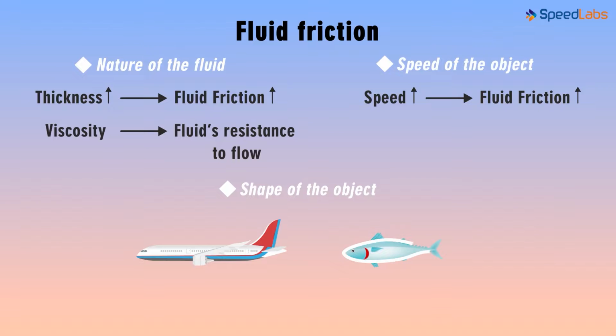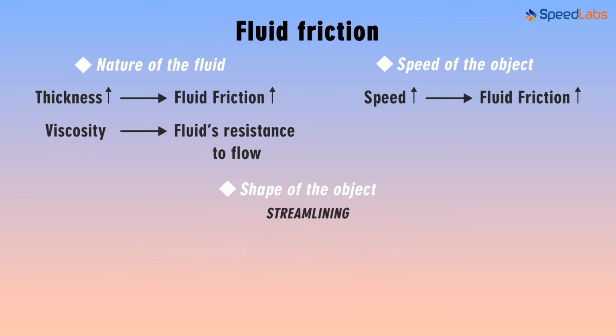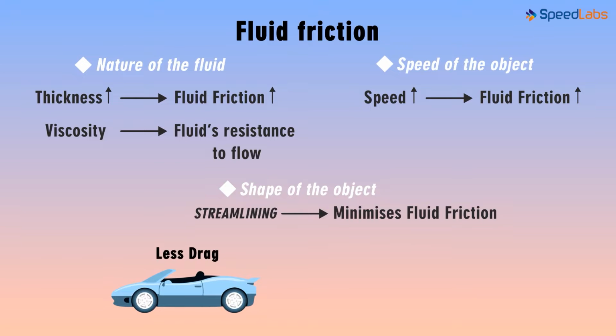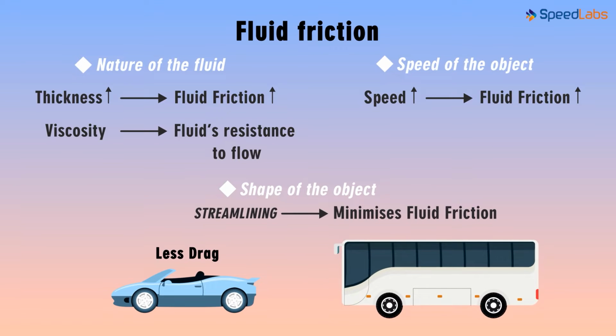They're given a streamlined shape to minimize the fluid friction. The shape of the aeroplane, if you notice, is like that of a bird. This process of giving an object a particular shape to decrease the fluid friction is known as streamlining. Streamlining the object can greatly reduce the resistance offered by the fluid. A car faces lesser friction from air as it has a streamlined shape. A bus, on the other hand, will face more air friction as it doesn't have a streamlined shape.